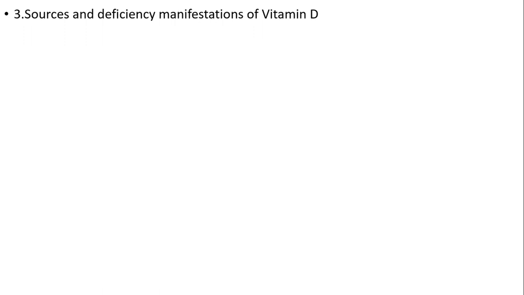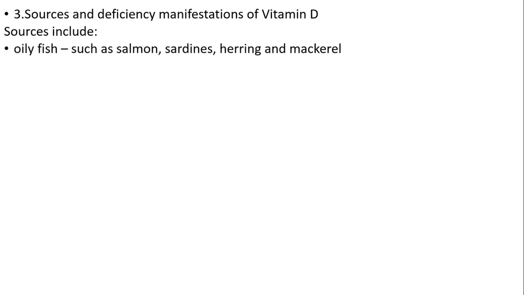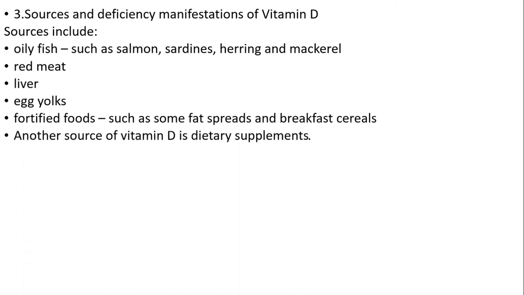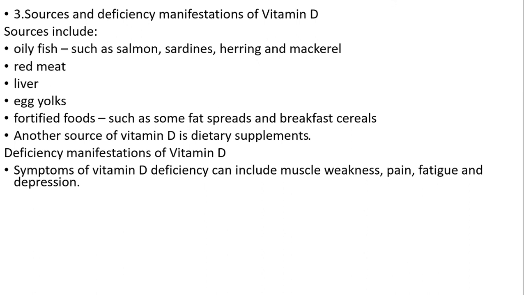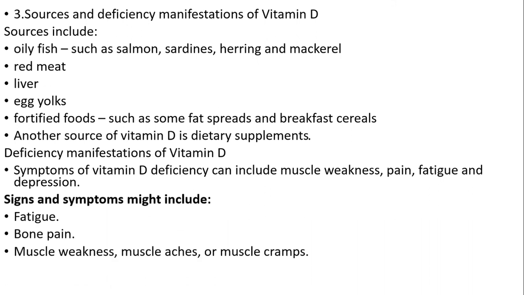Source and deficiency of vitamin D. Sources include oily fish like salmon, sardine, herring, mackerel, red meat, liver, egg yolks, and fortified foods. Another source of vitamin D is dietary supplements. Deficiency manifestations: symptoms of vitamin D deficiency include muscle weakness, pain, fatigue and depression. Signs and symptoms might include fatigue, bone pain, muscle weakness, muscle aches or muscle cramps. Mood change like depression.